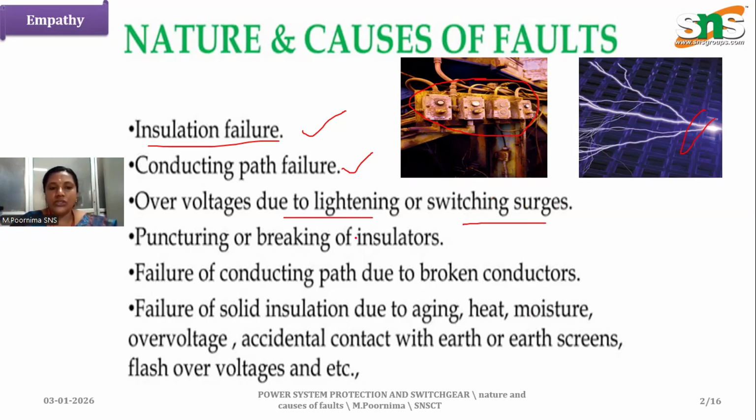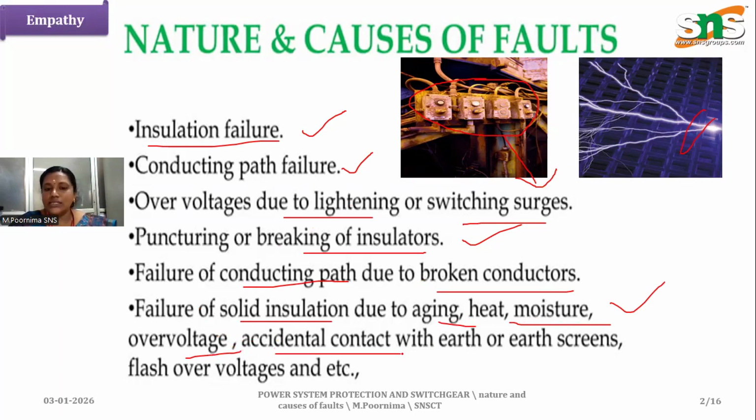Then next is puncturing or breaking of insulators, failure of the conducting path due to broken conductors, and failure of solid insulation due to aging, heat or moisture. In these pictures we can see insulation failures from aging, moisture and heating, and we will have overvoltages. Because of this overvoltage, accidental contact with the earth or earth screen, and flashover voltages, these are the main causes of faults. Because of these main causes, faults may occur.